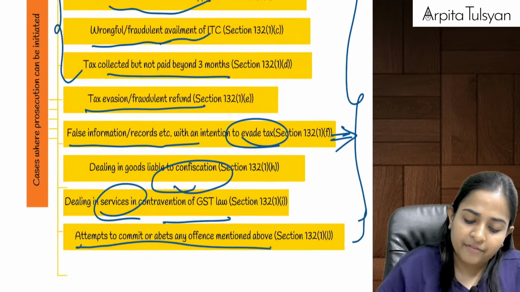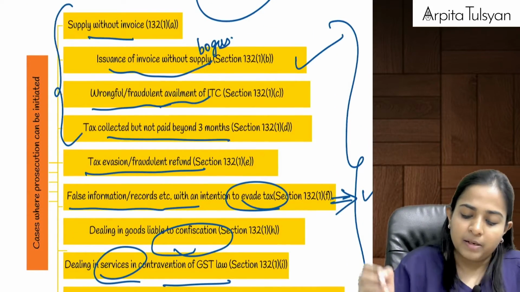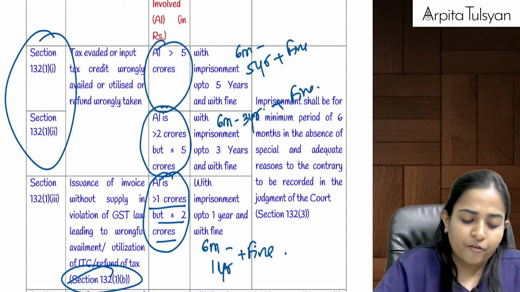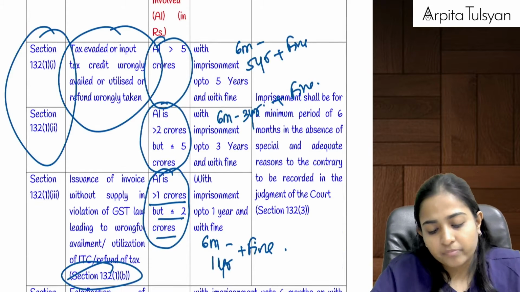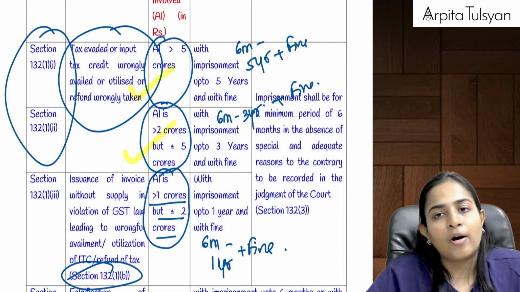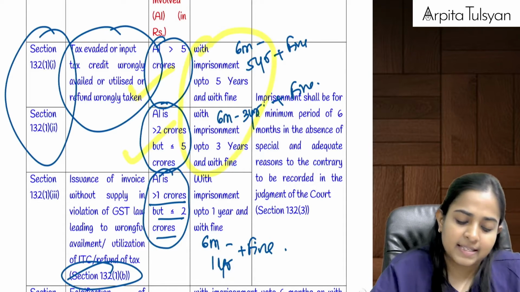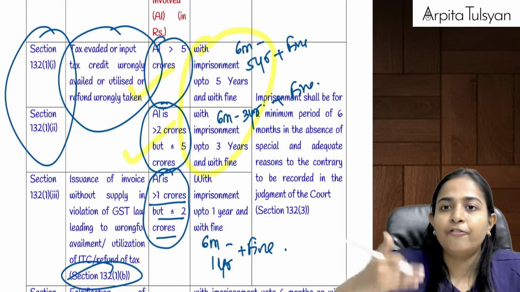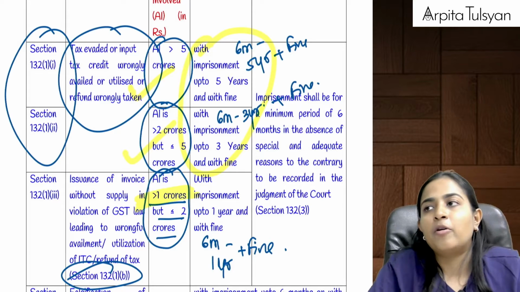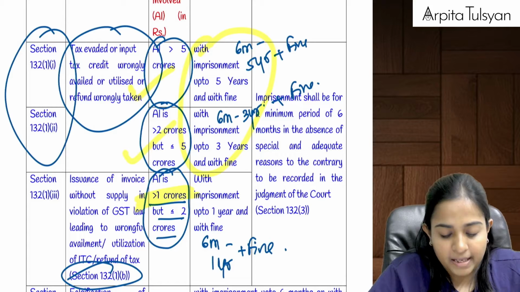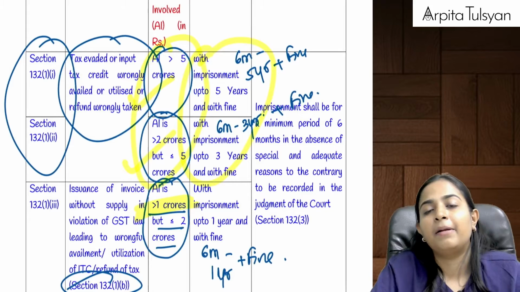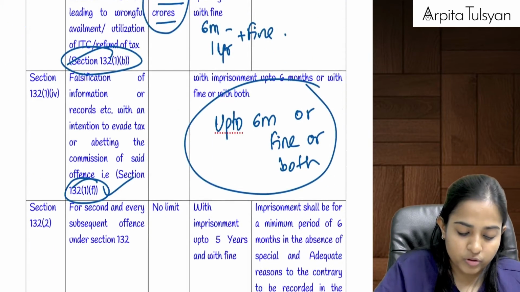Okay, so can we say clause F is over? Bogus bill is over. Ma'am, what about others? For others, this common point is applicable. That is where you have to check whether the amount involved is more than 2 crore or more than 5 crore, and depending upon that the same imprisonment will be applicable. So additionally for bogus bill, only for bogus, if the amount involved is more than 1 crore, then also imprisonment provision becomes applicable. For others, imprisonment will become applicable only if the amount involved is more than 2 crores. Are you clear with this?